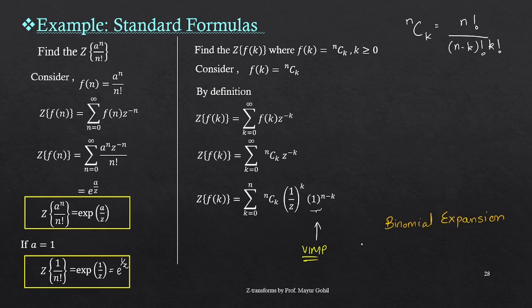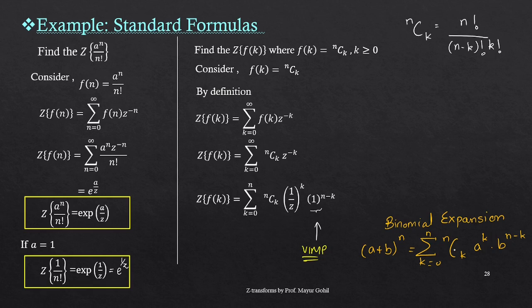It says if I have two terms, (a plus b) whole to the power n, then I can write this as the summation of nCk a to the power k into b to the power n minus k, where k goes from 0 to n.